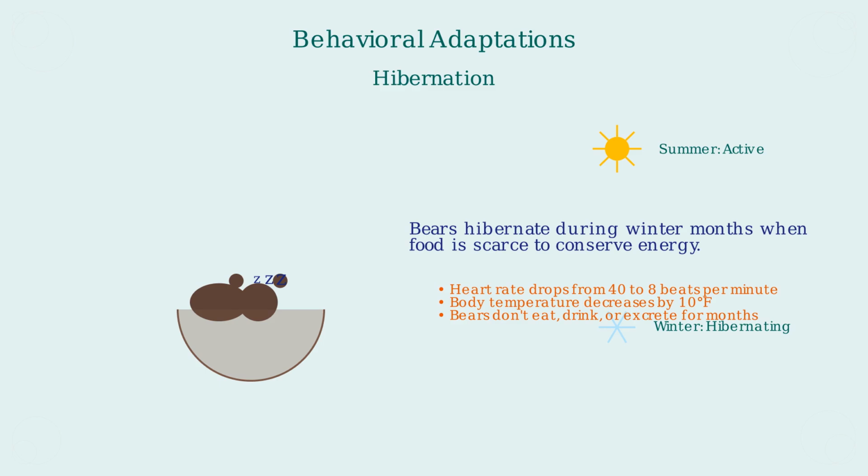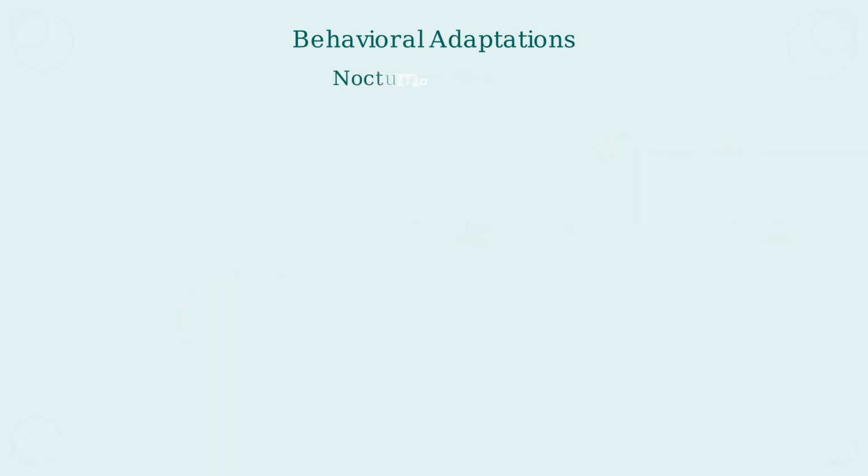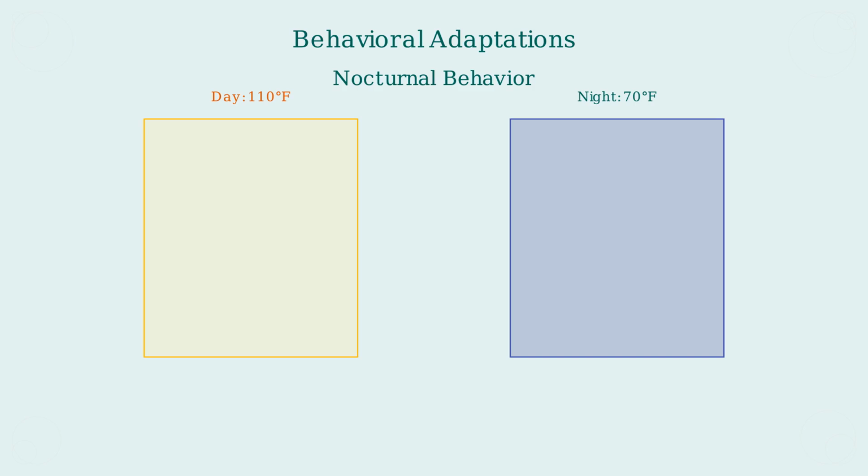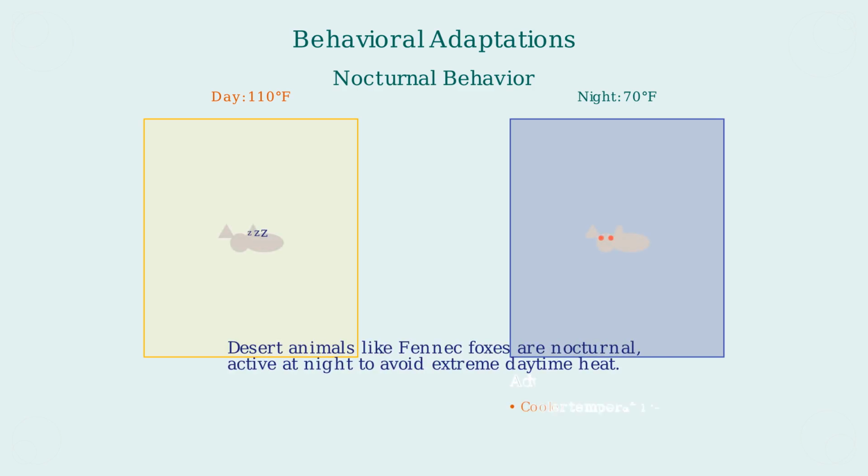or excreting waste. Many desert animals exhibit nocturnal behavior, being active at night to avoid the extreme daytime heat. This behavior provides several advantages, including cooler temperatures, reduced water loss, fewer predators, and specialized hunting opportunities.